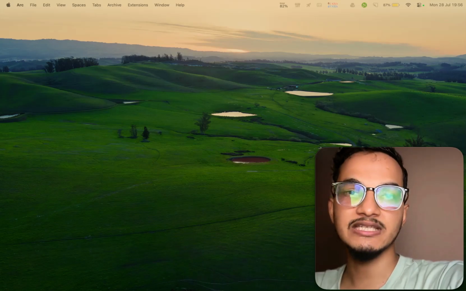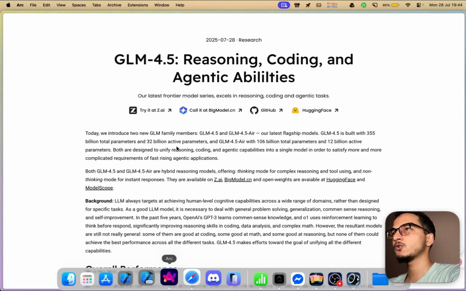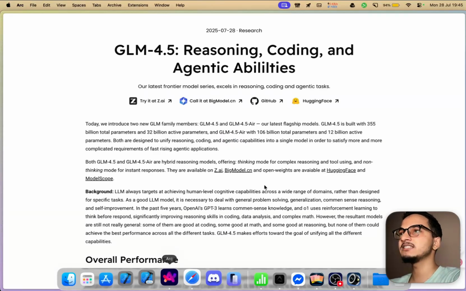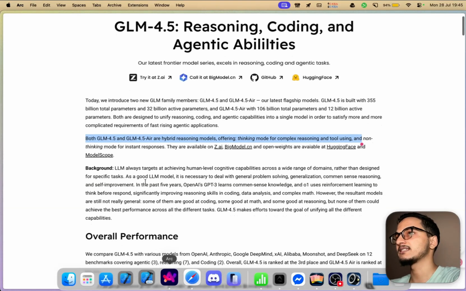It's tryvoiceinc.com. So Z.ai has announced and open sourced two new models, GLM 4.5 and GLM 4.5 Air. GLM 4.5 is built with 355 billion total parameters and 32 billion active parameters. For reference, the Kimi K2 model that also released this past week was built with 1 trillion parameters. Both of the GLM 4.5 models are hybrid reasoning models, which means they will use thinking mode for complex reasoning and tool using, while they will use non-thinking mode for instant responses.